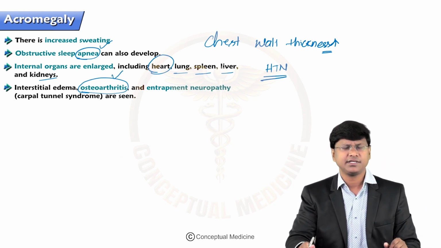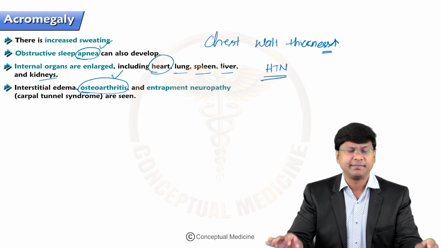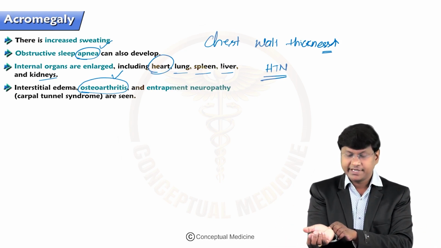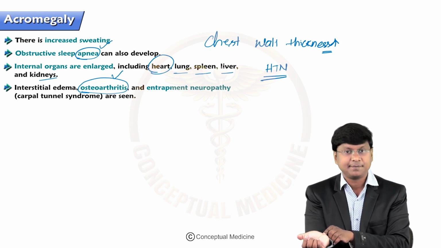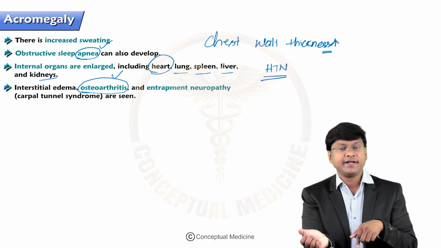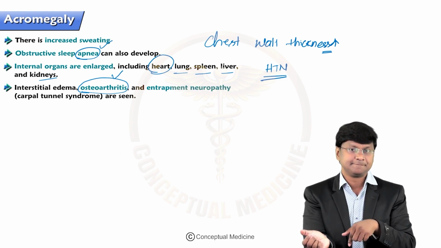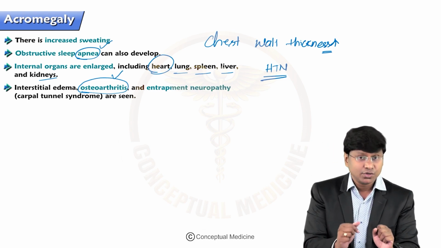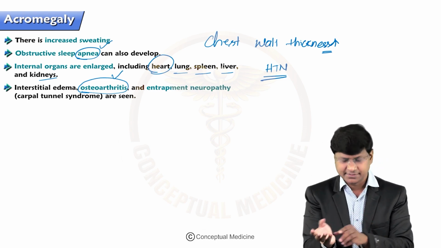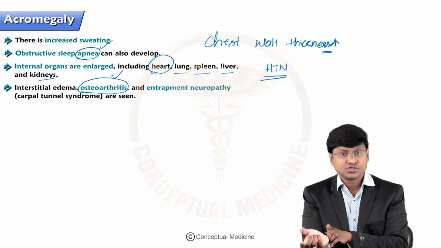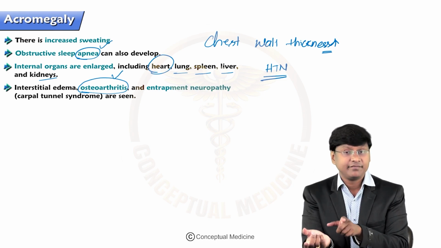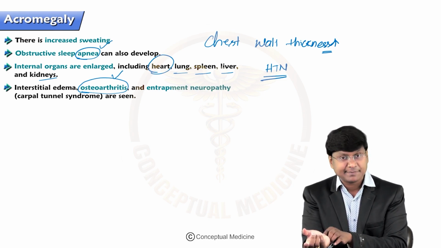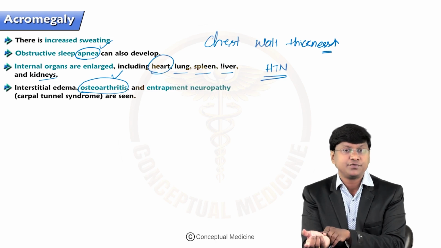And the next important thing is nerve entrapment syndromes. We have a nerve entrapment syndrome which can occur in the carpal tunnel, where there will be compression of your median nerve. There can be a nerve entrapment within the tarsal tunnel, where there can be compression of your tibial nerve. So why is that? Again, same reason. There will be an increase in the soft tissue within the carpal tunnel, where you have the passage of your median nerve.